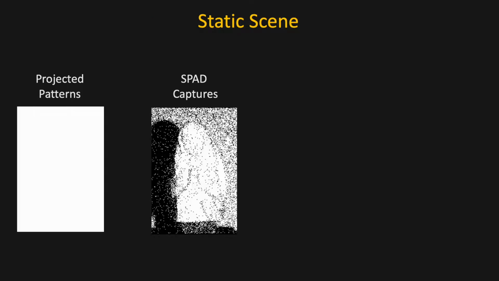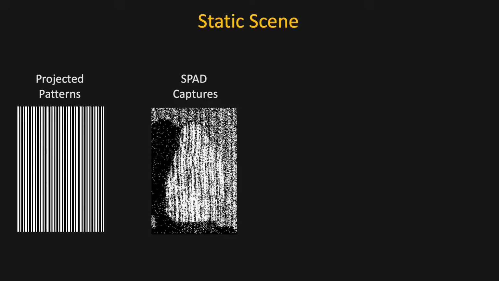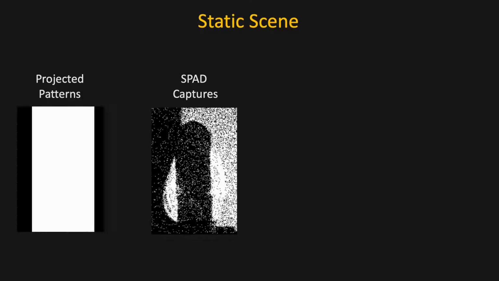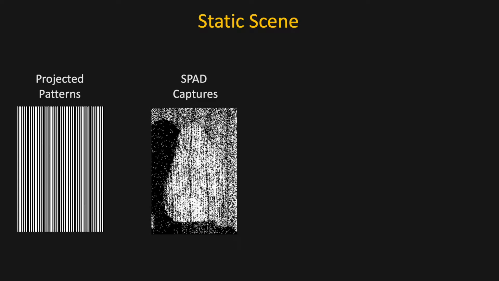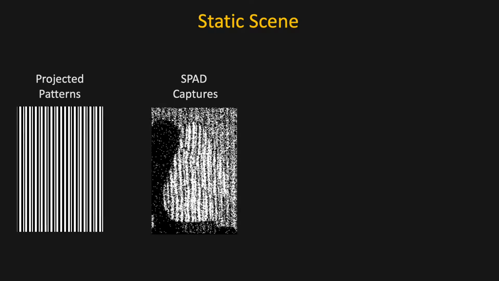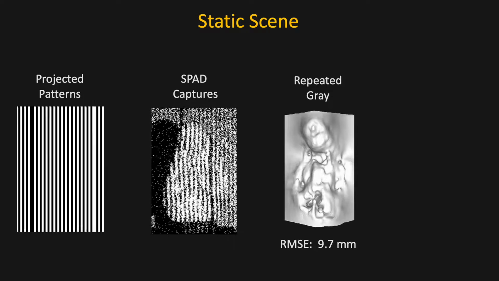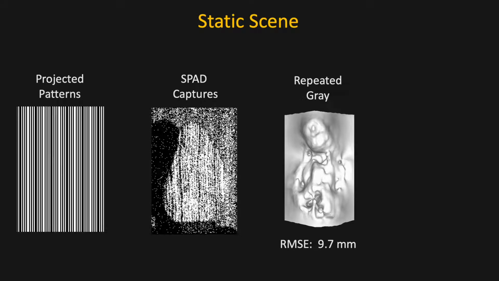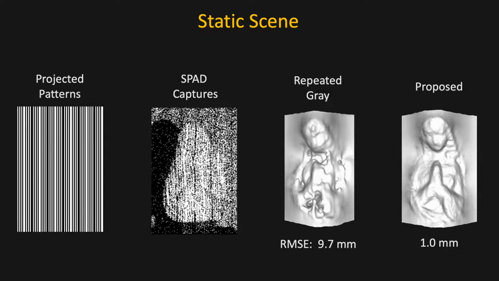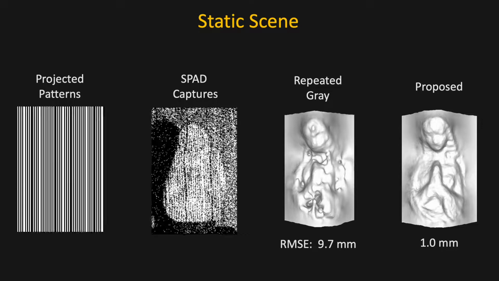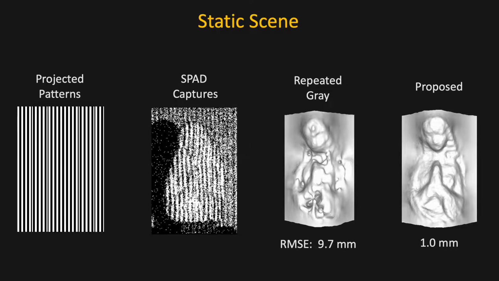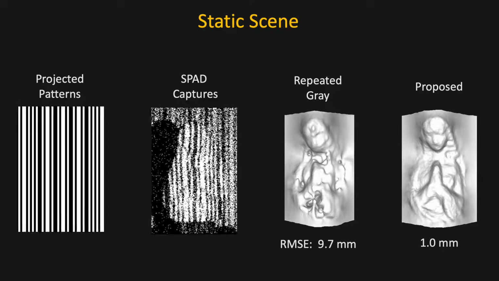We first demonstrate the high precision of single-photon SL on a static scene. We show a series of projected patterns and their corresponding frames. One way to improve the robustness of conventional codes to photon noise is to simply repeat them. Unfortunately, this does not achieve good performance. In contrast, given the same acquisition time and illumination power, our proposed coding scheme provides considerably better results.